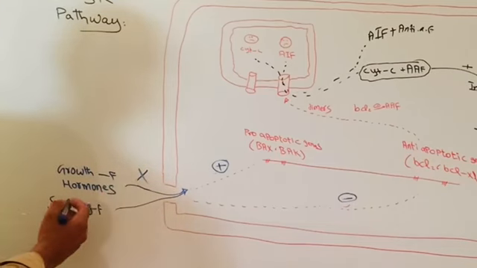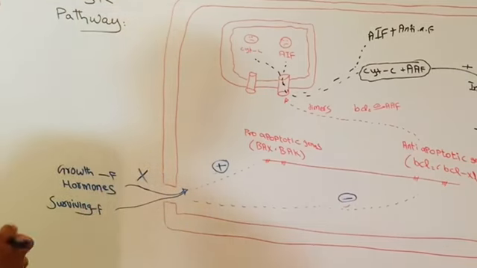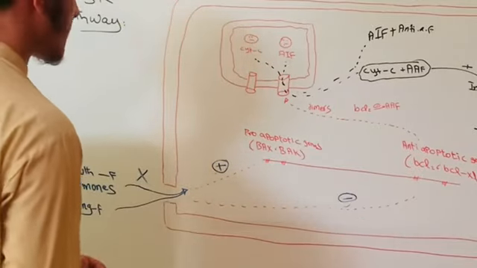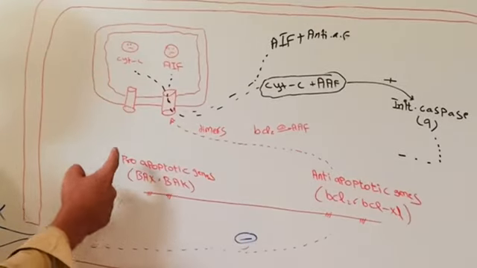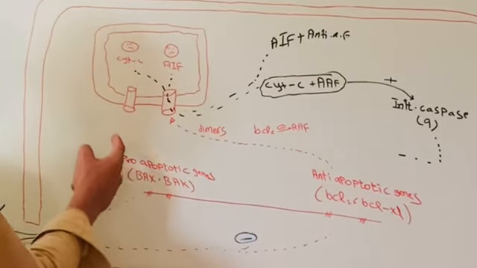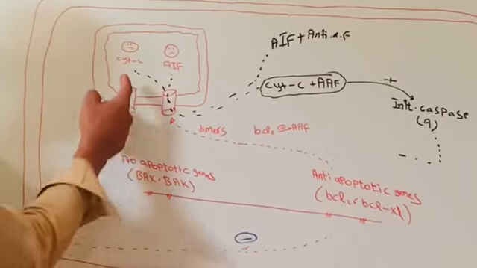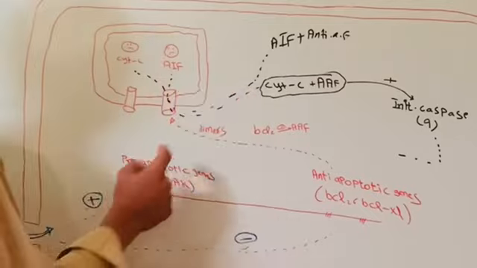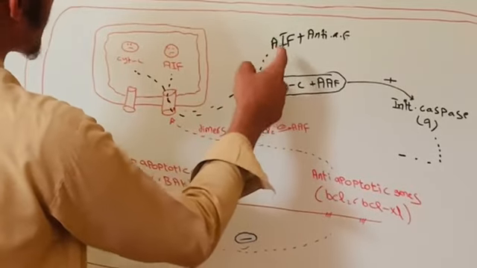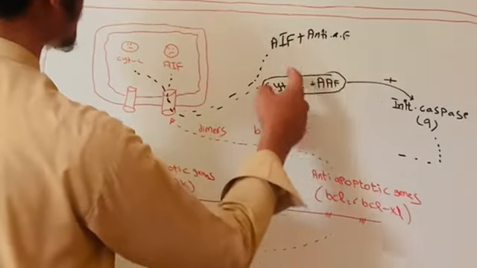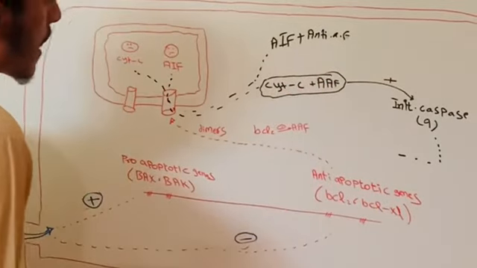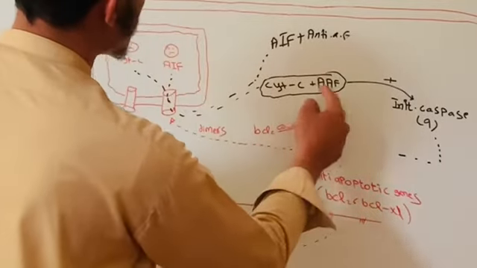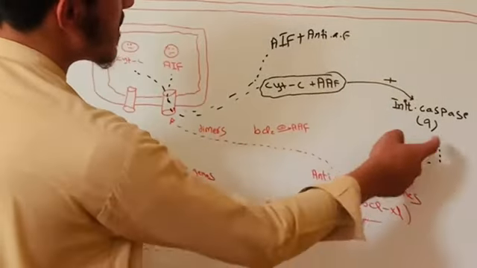When there are no growth factors, hormones, and survival factors, the anti-apoptotic genes will be inhibited because there is no stimulation for anti-apoptotic genes. But pro-apoptotic genes will be free. Pro-apoptotic genes produce some products which open these tunnels, these pores. Finally, cytochrome c and apoptosis inducing factors will go out. Apoptosis inducing factors bind anti-apoptotic factors and neutralize all these anti-apoptotic factors. But cytochrome c binds apoptosis activating factors. Both of them activate initiator caspase, which is number 9.